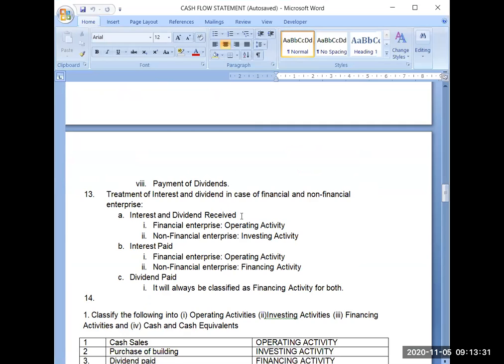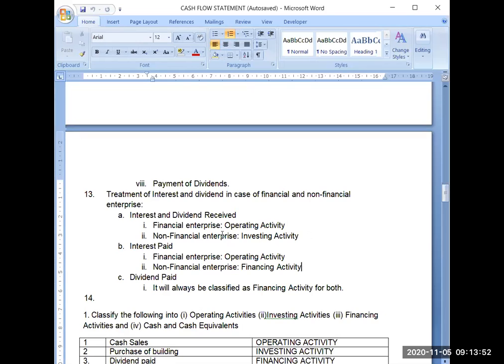Each and every type of funds they accept, they have to pay the interest. So if a financial enterprise is paying the interest, it will be an operating activity for it. But if a non-financial enterprise is paying the interest, then it will be a financing activity.